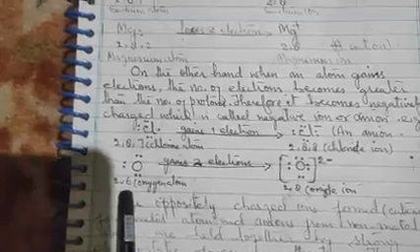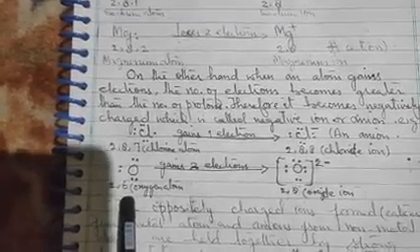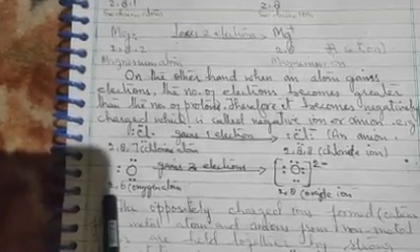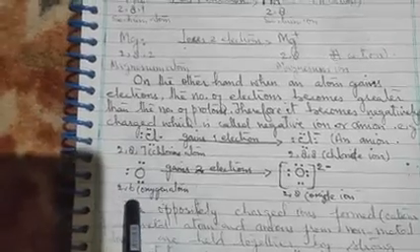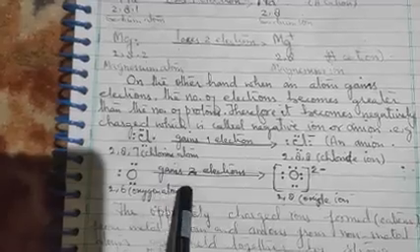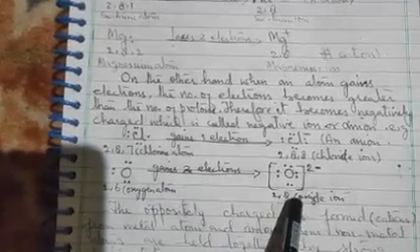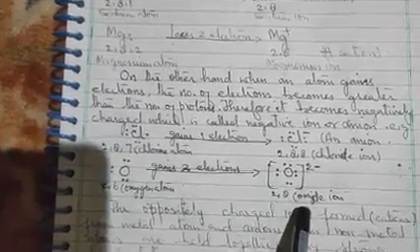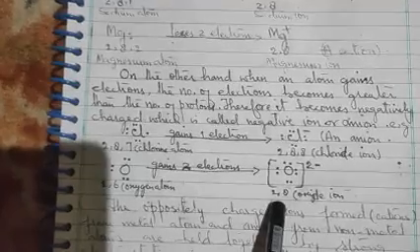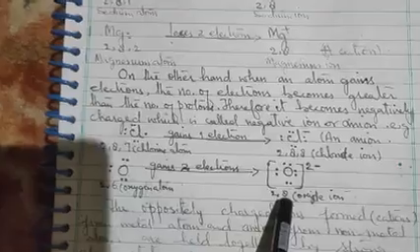Similarly, oxygen atom has atomic number 8. Its electronic configuration is 2 and 6. That means it has 2 electrons in first shell and 6 electrons in its second shell, that is in its valence shell. It gains 2 electrons and it becomes oxide ion, oxygen negative ion, which is called oxide ion. That means it becomes an anion. Here in this oxide ion, the number of electrons becomes greater than the number of protons.